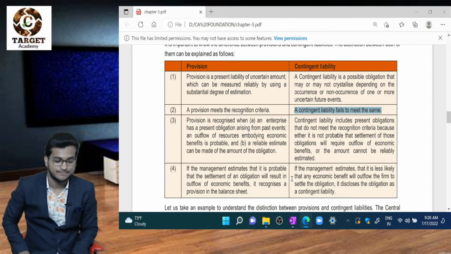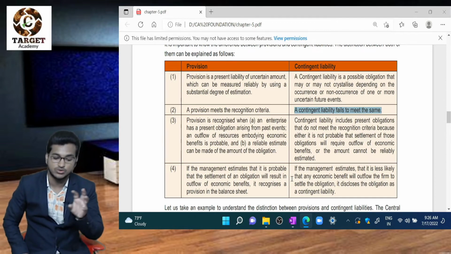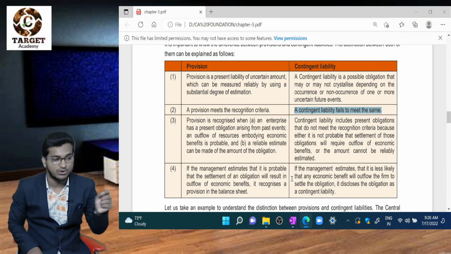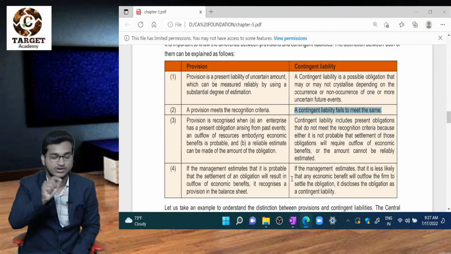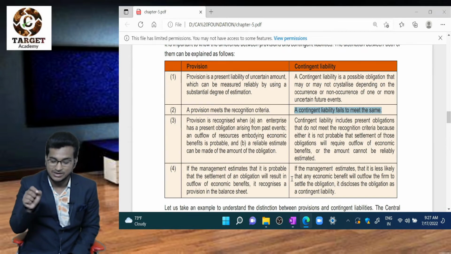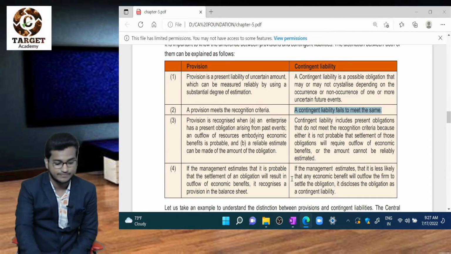But a contingent liability fails to meet the criteria, so we will not record it on the liability side as a contingent liability for so and so case, because it fails to meet the recognition criteria.